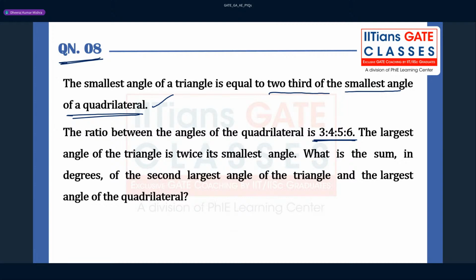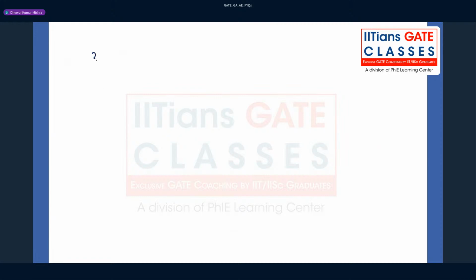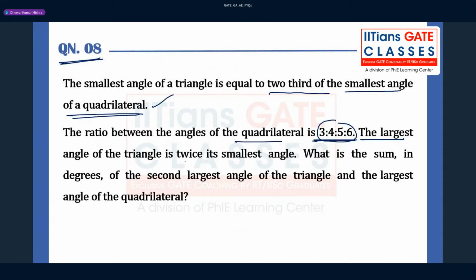So we have been given a ratio, right? Okay, fine. The largest angle. So first of all, let us react with this statement, then we will read the next statement, right? So they have given some ratio 3:4. Okay, let me write, having some distance also, so that life can be far easier. You guys can also try this question. 3, then 4. Okay, 5 and 6, right? The largest angle of the triangle, they have given, is twice its smallest angle.